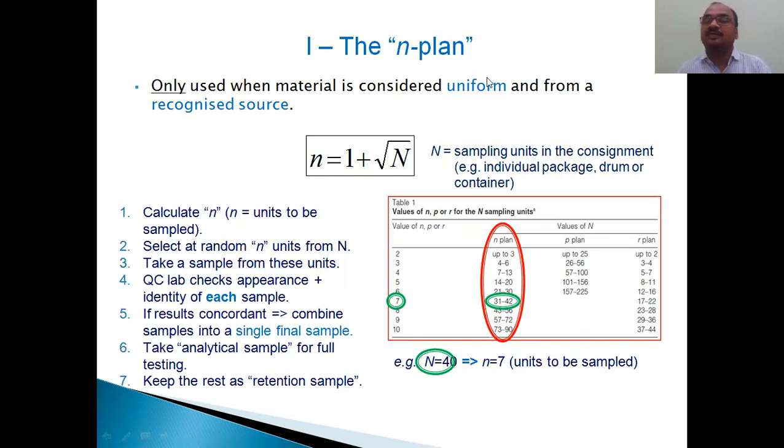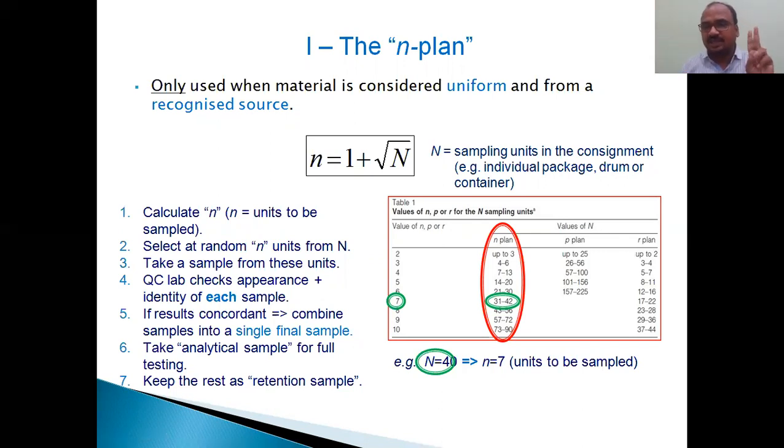Uniform. When you check the material, it should have the same uniform appearance. By seeing the paracetamol powder, if it looks uniform, then you can apply this n plan. And also the same paracetamol must be brought from a recognized source. Recognized source means a very big API company, a trustable company.